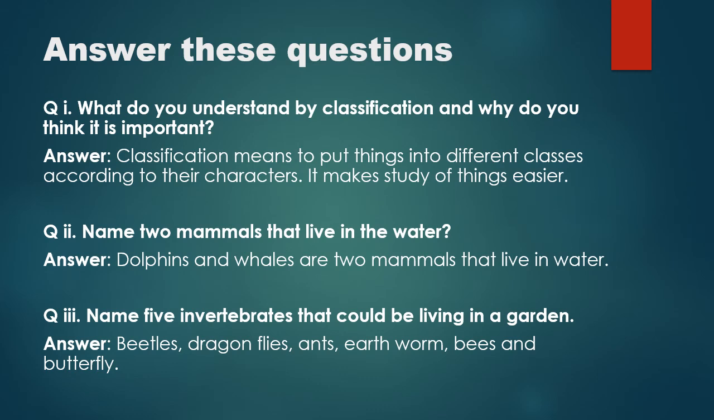Next question is, name 2 mammals that live in the water. Their names are dolphins and whales. Dolphins and whales are 2 mammals that live in water.